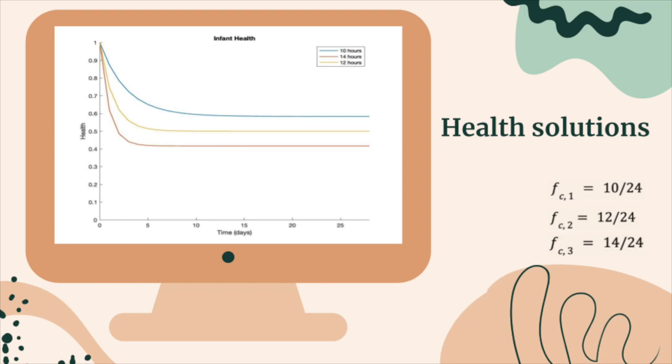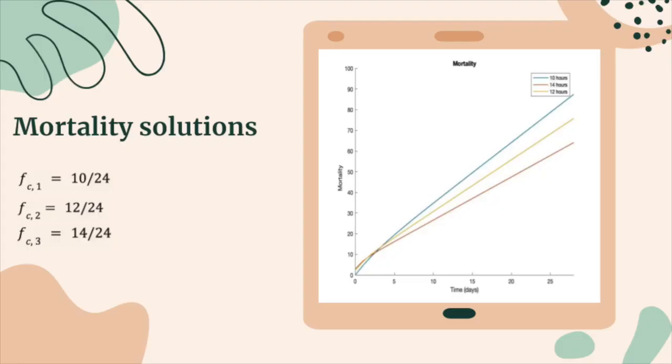Moving on, we have our health solution graphs with frequency of care of 10 hours, 12 hours, and 14 hours. As time increases, the health decreases to a steady point of health, and as the hours increase for frequency of care, the health decreases due to the mother's stress. The next graph we have is the mortality solutions for the same frequency of care hours. And as we decrease frequency of care, the mortality rate increases due to less time with their mother.